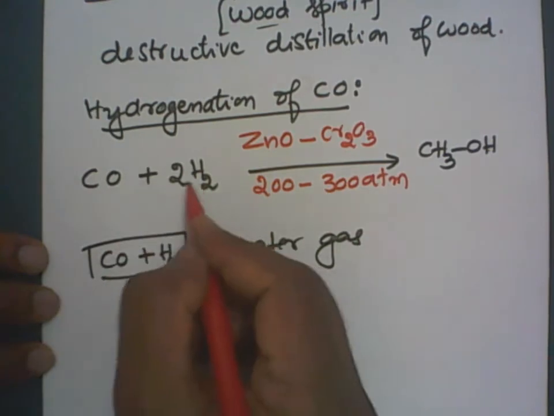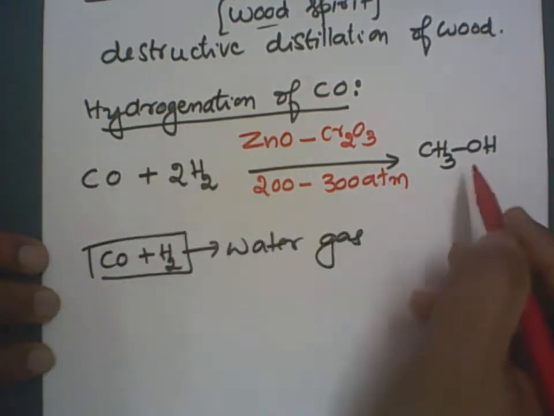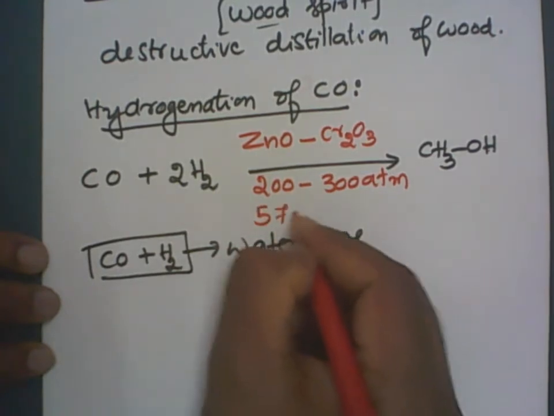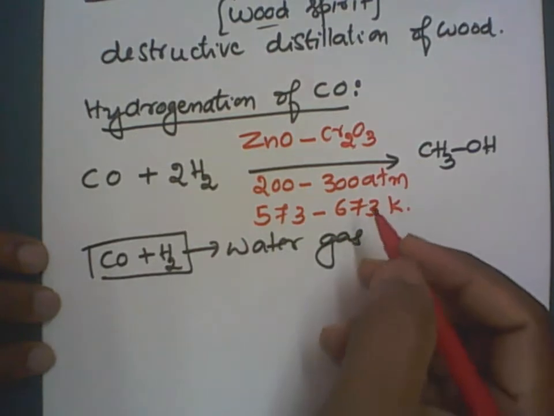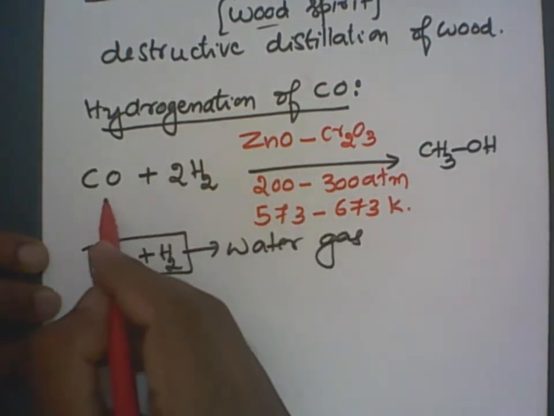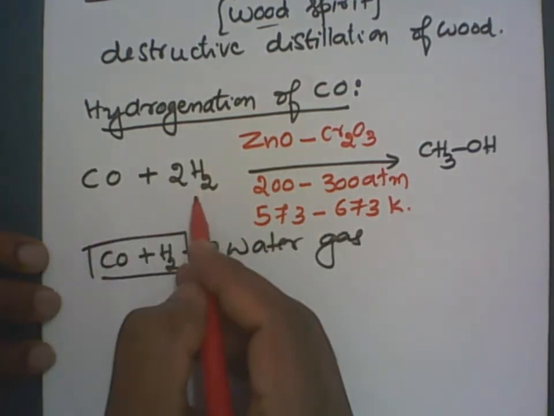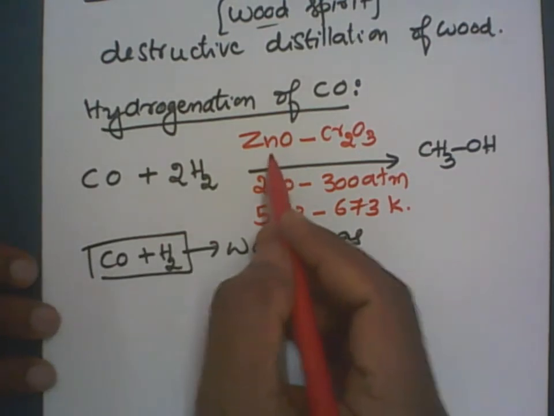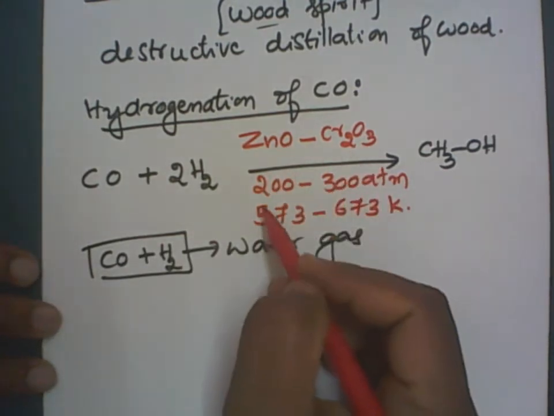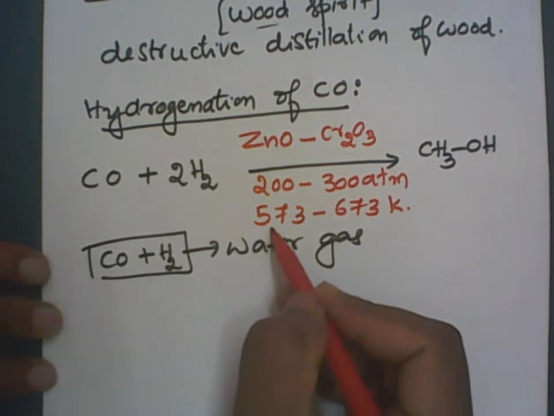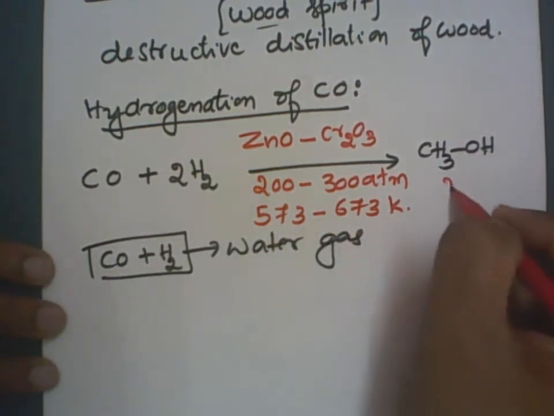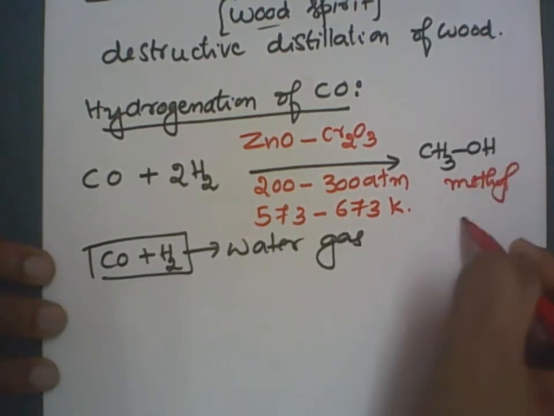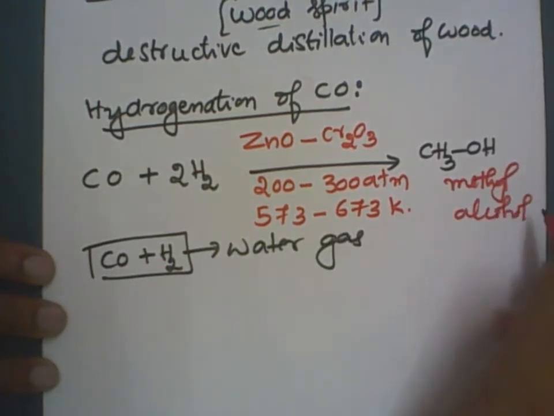Both are gases, and they react with each other to give methyl alcohol, which is a liquid. The temperature should be 573 to 673 Kelvin. So carbon monoxide reacts with hydrogen gas in the presence of zinc oxide and chromium oxide, at 200 to 300 atmospheres and 573 to 673 Kelvin, to give methyl alcohol. This is the commercial method.